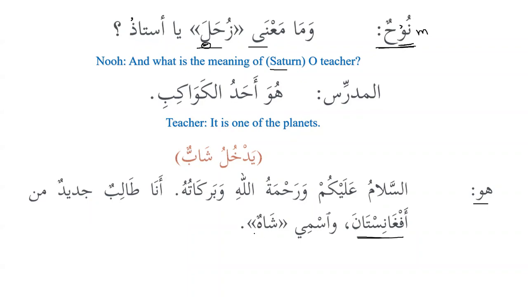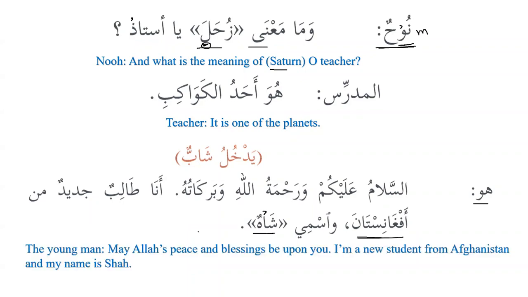Wasmi Shahun, and my name is Shah. Now we can see that Shah is a non-Arabic name, and the second root letter is sakin. That's why it has accepted tanween. So he says, may Allah's peace and blessings be upon you. I'm a new student from Afghanistan, and my name is Shah.